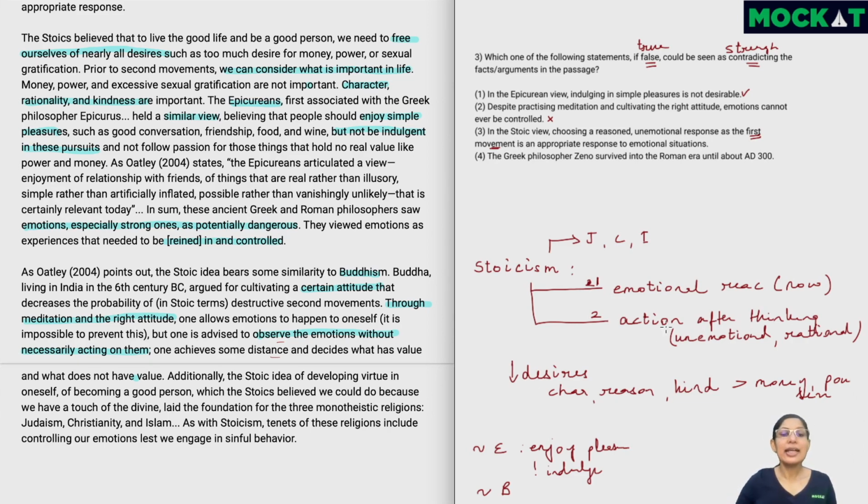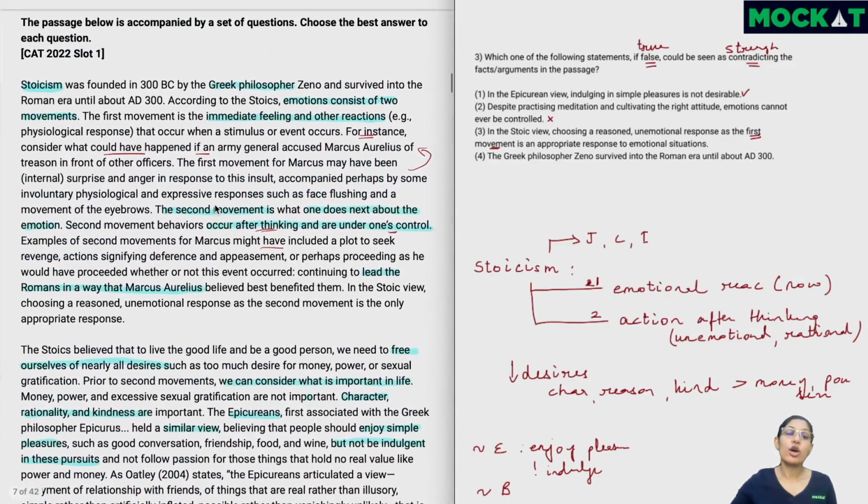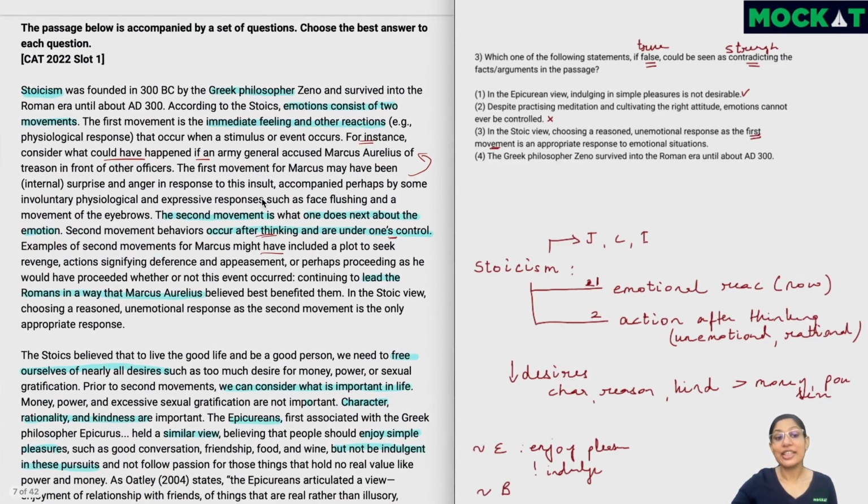The first movement, the author mentions, will be an emotional reaction. Stoicism says that, and that is what the author has given in this example itself. Marcus Aurelius will be surprised, he will feel angry, there'll be facial expressions and so on. It's only the second response which has to be reasoned and unemotional. So this again can be eliminated.